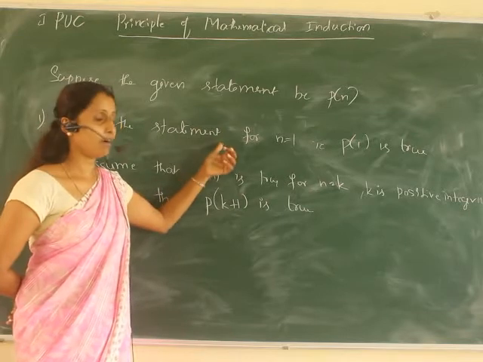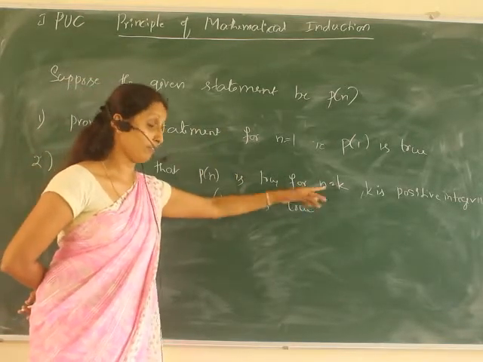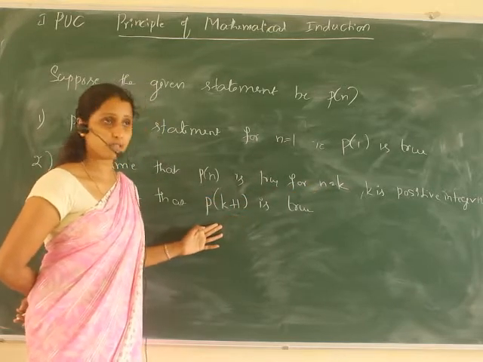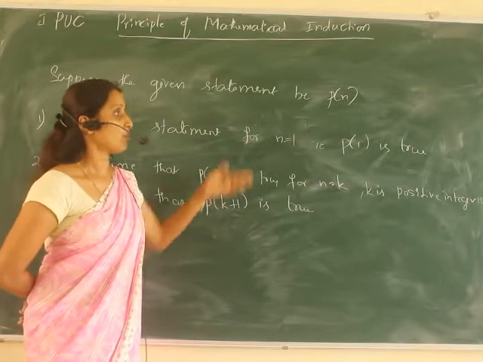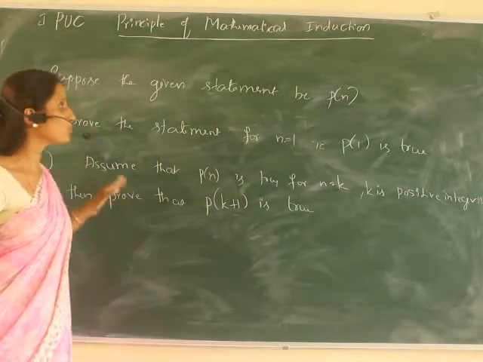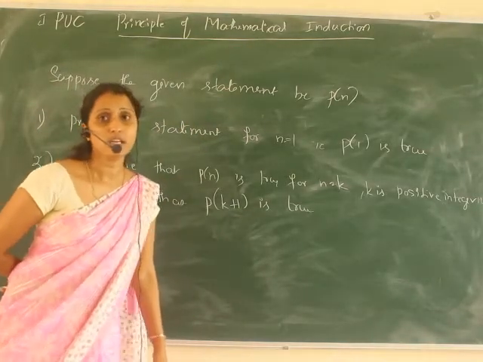If we prove this for n is equal to 1, assume it for n is equal to k, and prove it for n is equal to k plus 1, then we can conclude that the given statement is true for all the values of n.